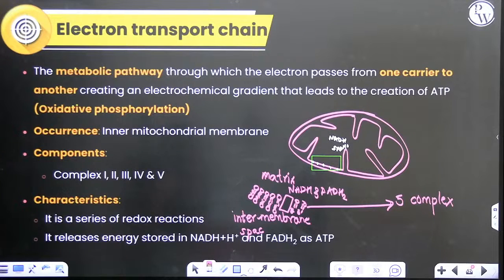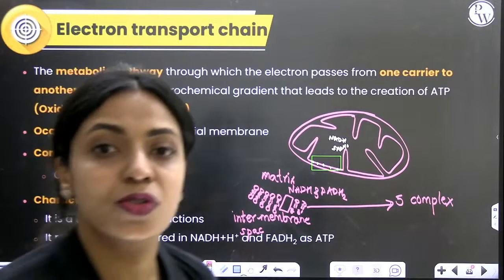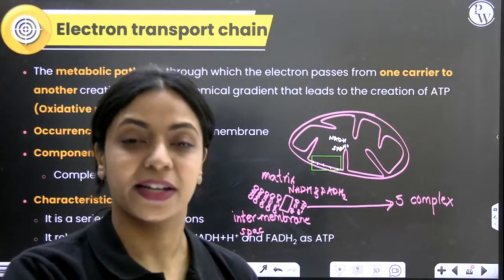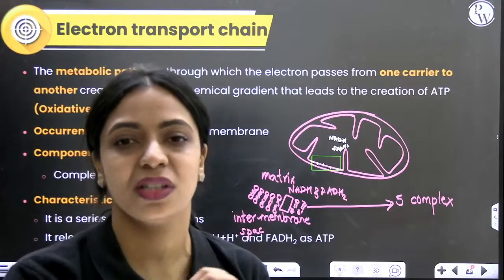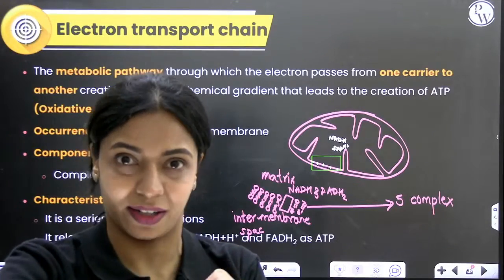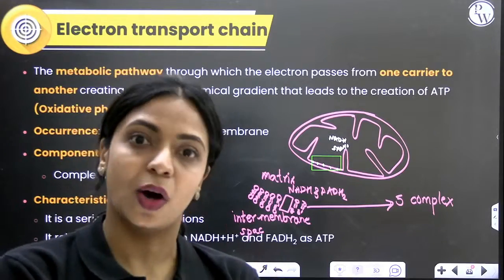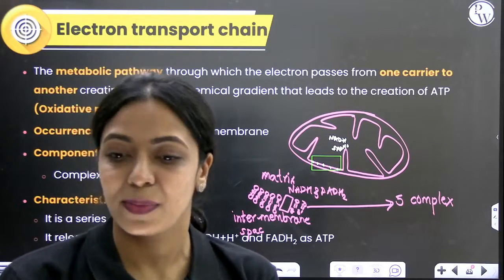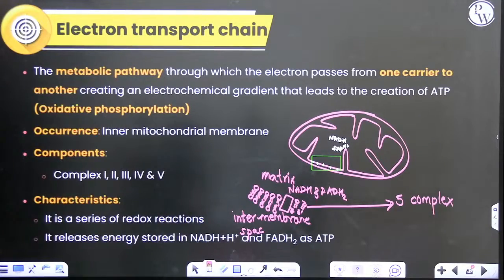That is also a complex. It is not involved in electron transport, but it is a complex that is present. What do we mean by a complex? More than one thing is present. If you see ATP synthase, that is also a complex. It has F0, F1, 2 particles, right? 2 components. So that is a complex, but it's not involved in electron transport, but it's present within the inner mitochondrial membrane itself. Right, Abhijit? Understood?